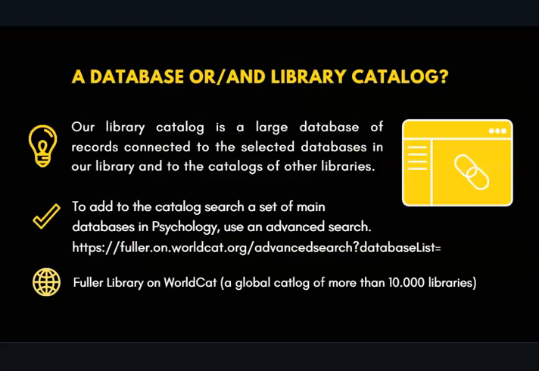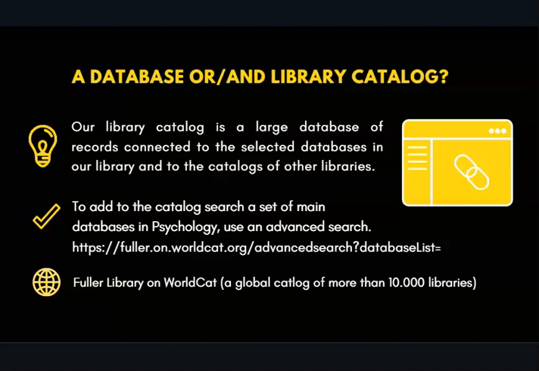You may also be interested in knowing if searching our library catalog will return results from the databases, and the answer is yes. Our catalog is another large database connected to the selected library databases. Please note that the default search setting in our catalog lets you search a limited number of databases.